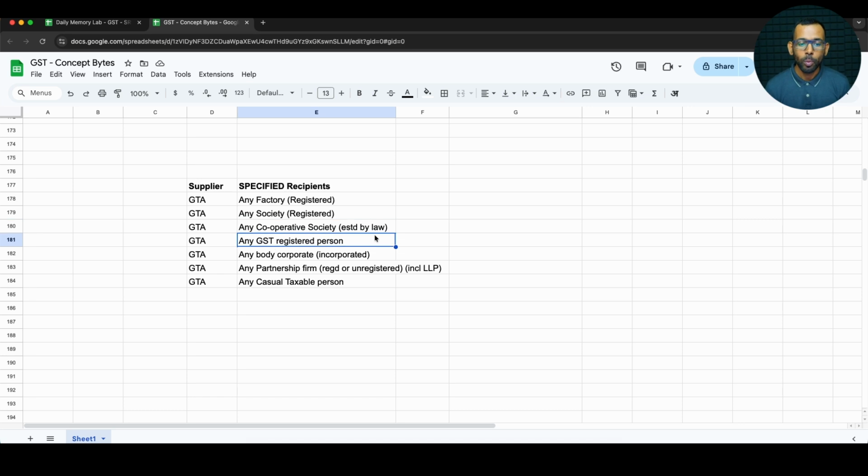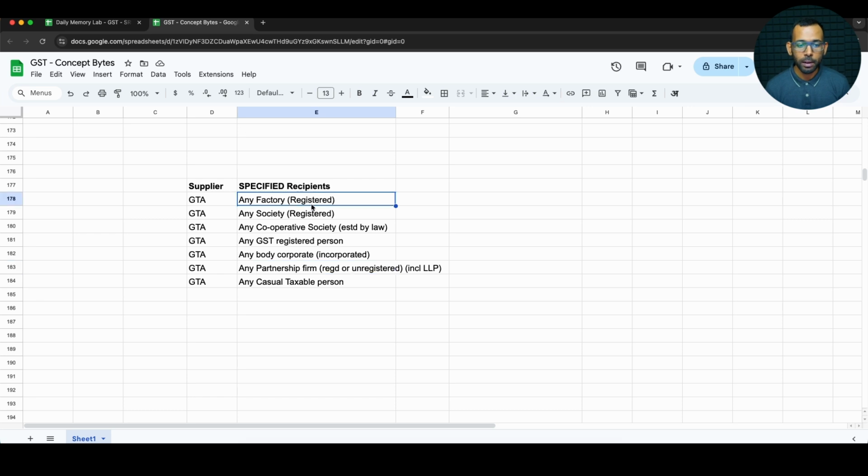Now this widens the scope of the reverse charge mechanism. So even if I am a sole proprietor, but I am a registered sole proprietor, registered under GST, and I take the help of the service of a GTA, then this is also covered under a possible reverse charge scenario. And of course, you have companies, all incorporated companies, whether under the New Companies Act or the Old Companies Act, and then partnership firms, registered or unregistered, it doesn't matter.